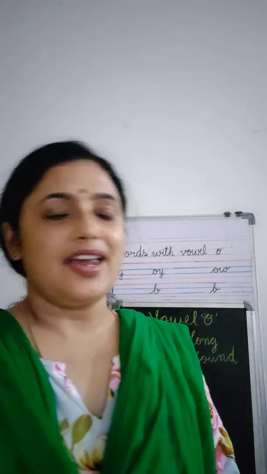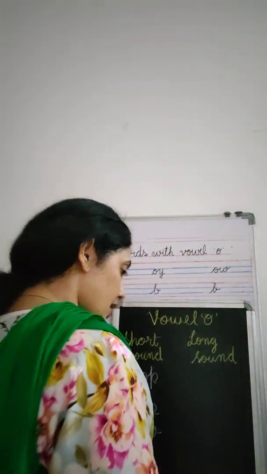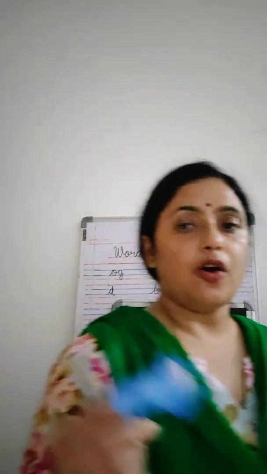Okay, so babies, we are doing vowel O, the short sound of vowel O and the long sound of vowel O. So let's begin the class. We all know vowels. This is the vowel we are going to do today. This is vowel O. A long sound is O and short sound is A. Now look here.